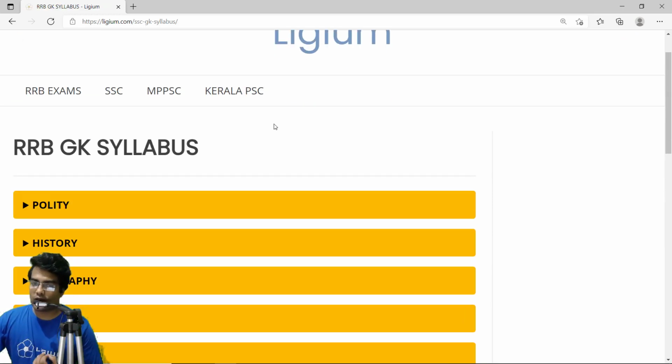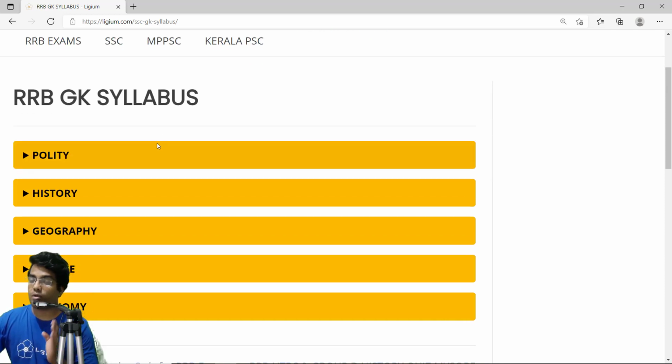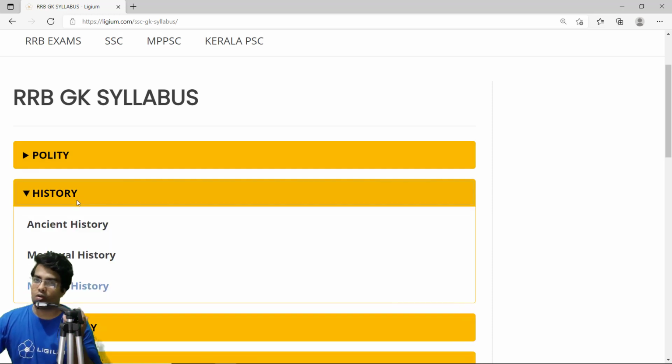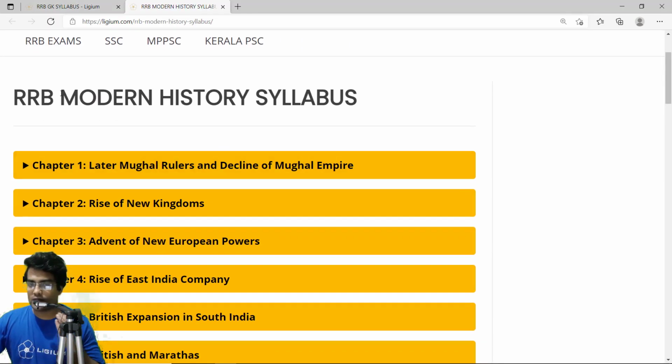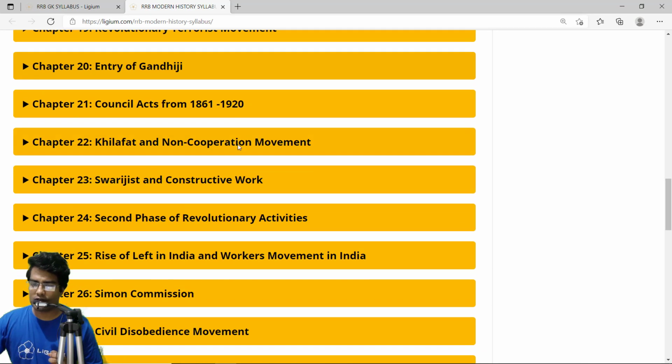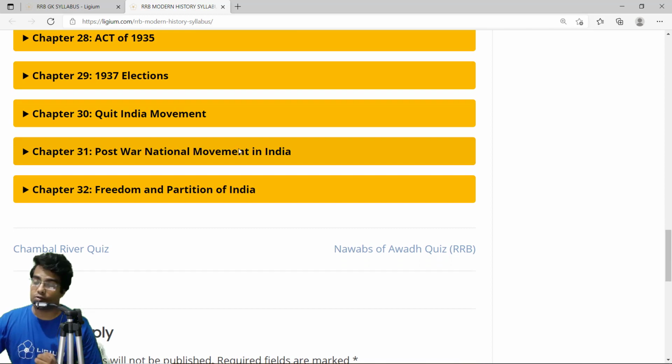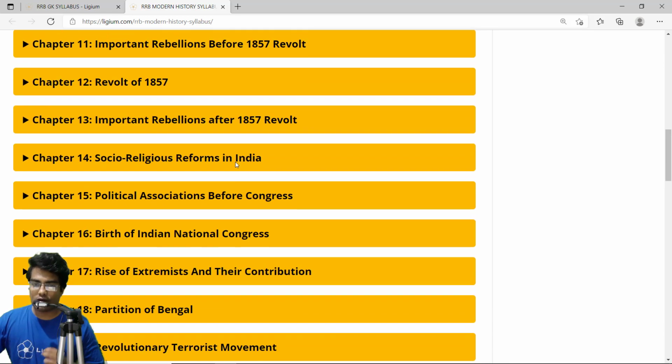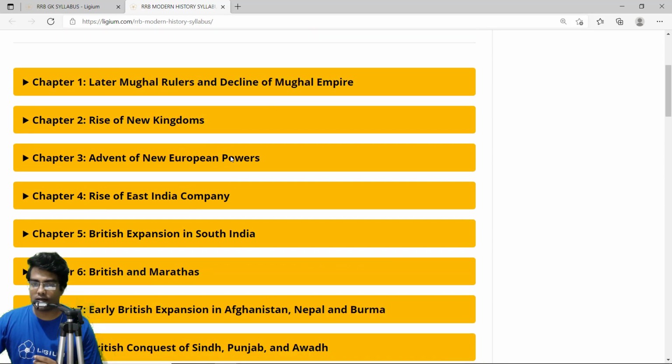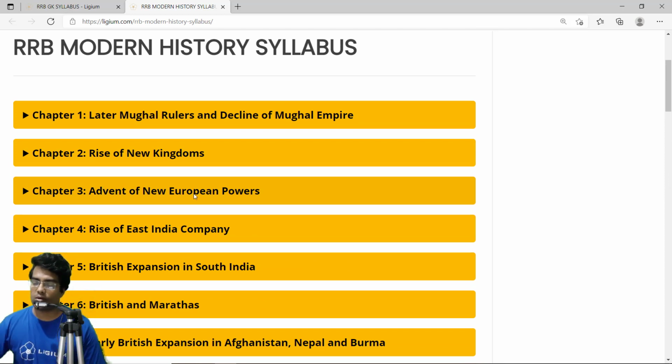Here we have the RRB GK syllabus. These are the options we have: polity, history, geography, science, and economy. We are going with history, because this part comes in modern history. We click here. As you can see, this is the general modern history syllabus. We have 32 chapters. We are going to click on this particular chapter, Advent of New European Powers.